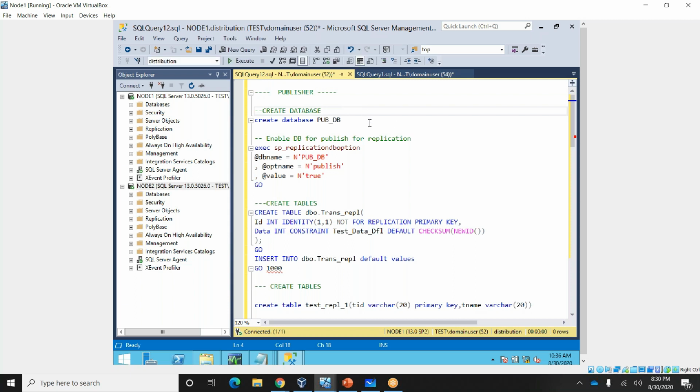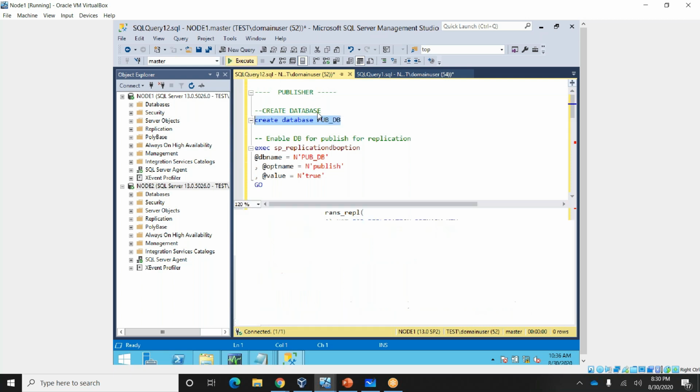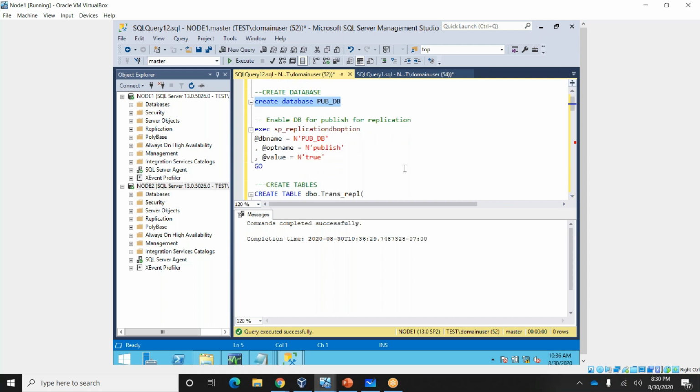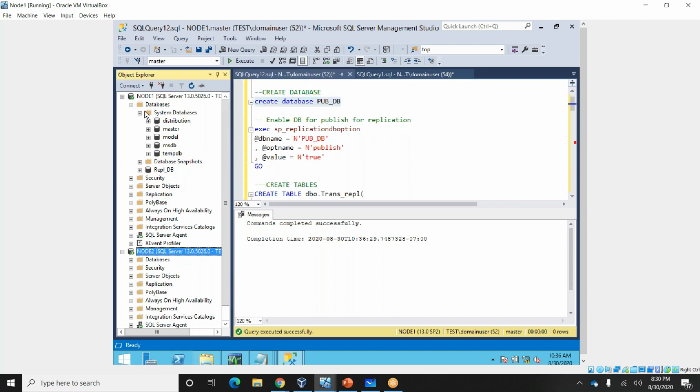I am creating one database here, on the publisher. You can see create database. Database created.